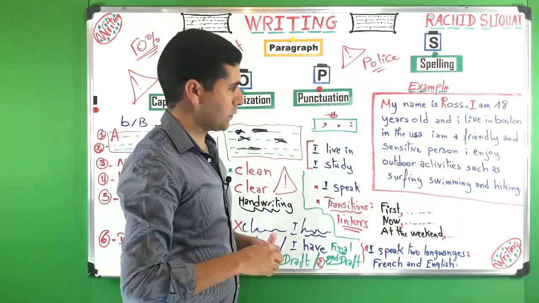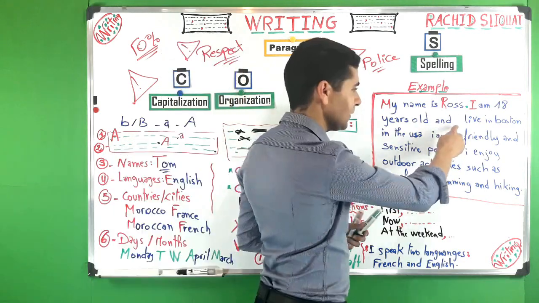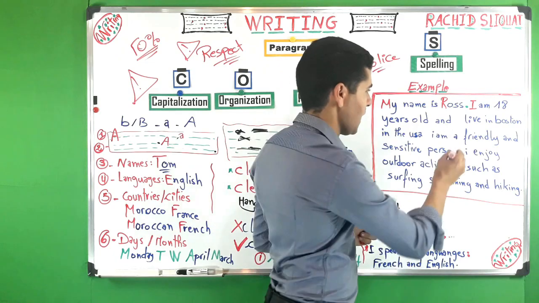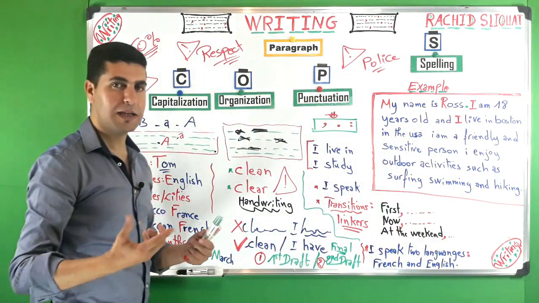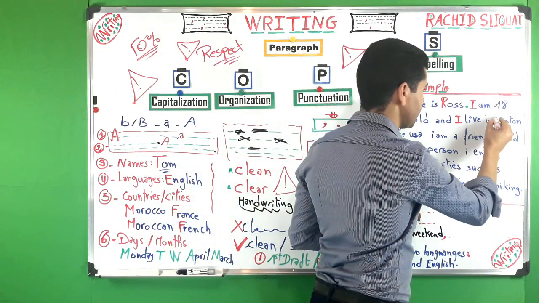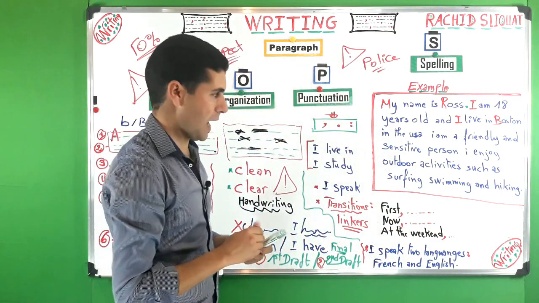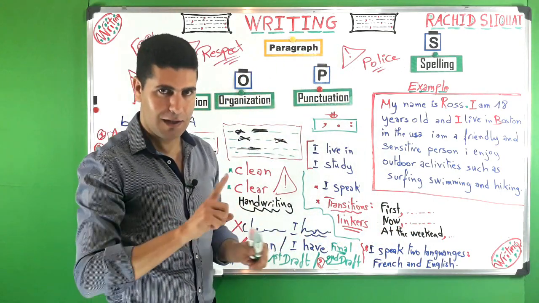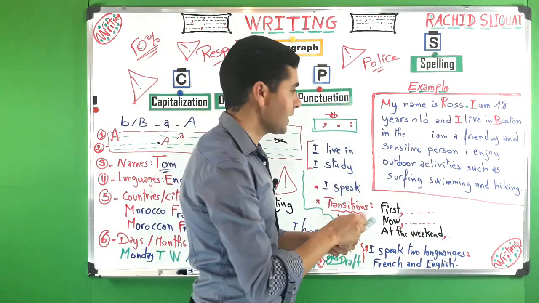I am 18 years old and I live in Boston. This one should be capitalized. I live in Boston. Boston is a city, so it should be capitalized. B should be capitalized. I live in Boston, in the USA. Now, USA, is it correct? It's not correct. This is an abbreviation of the United States of America, should be capitalized.